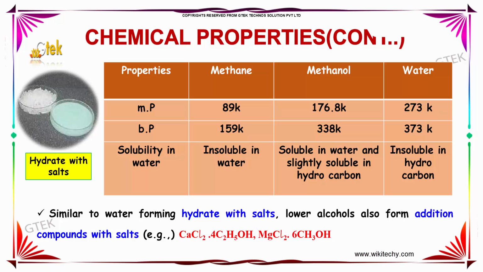Now let us see the chemical properties. Methane has a melting point of 89 degrees Kelvin. Similarly, methanol 176.8 Kelvin and water 273 Kelvin. Talking about boiling points, methane has 159 Kelvin followed by methanol 338 Kelvin and water 373 Kelvin.